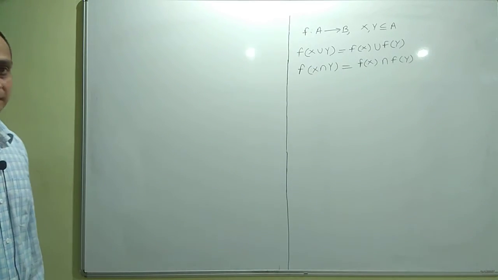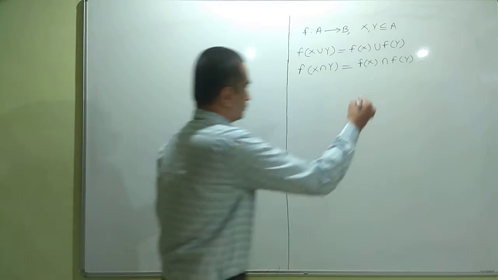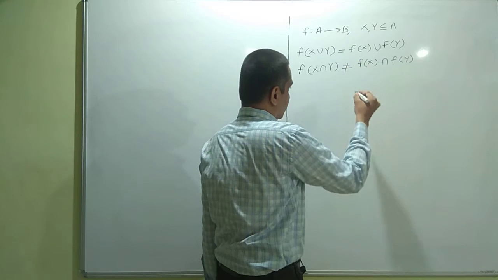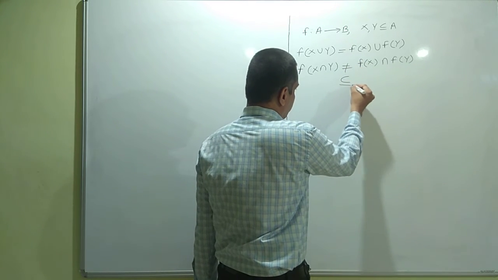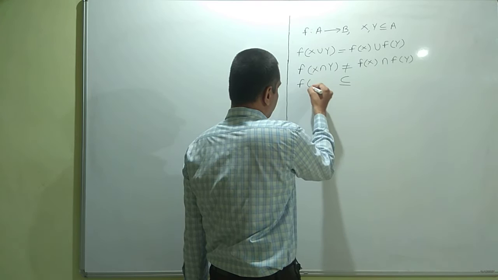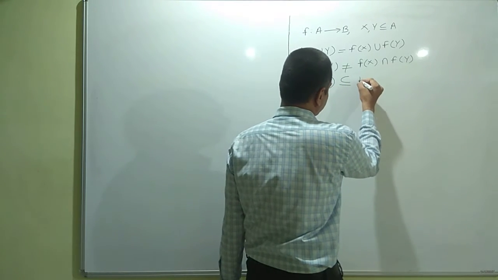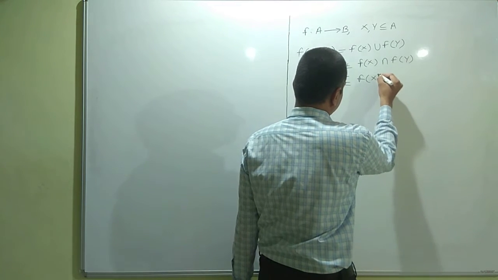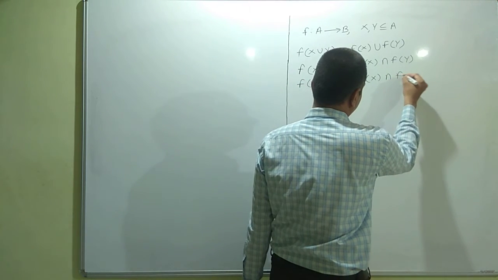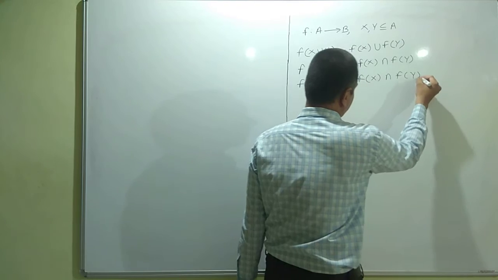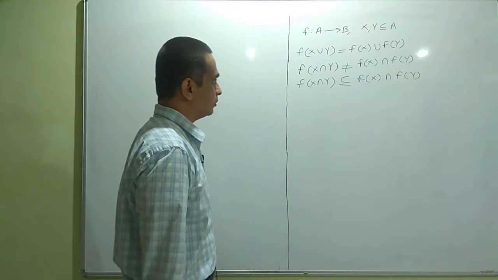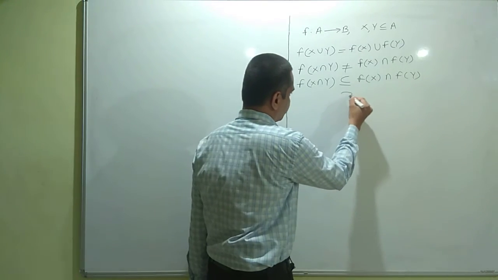The answer is no. To be precise, f of x intersection y is a subset of f of x intersection f of y, but the reverse inclusion does not hold.